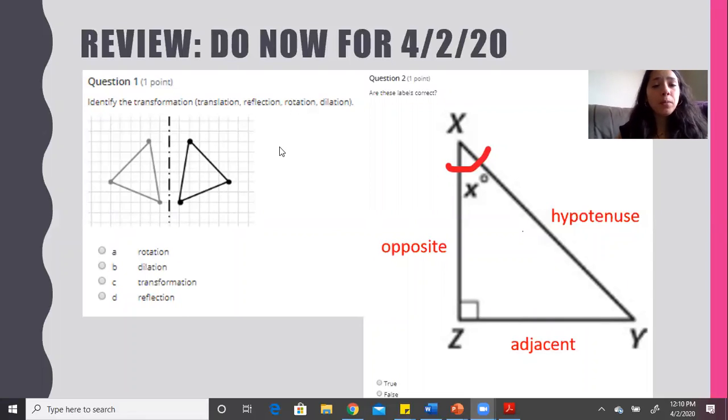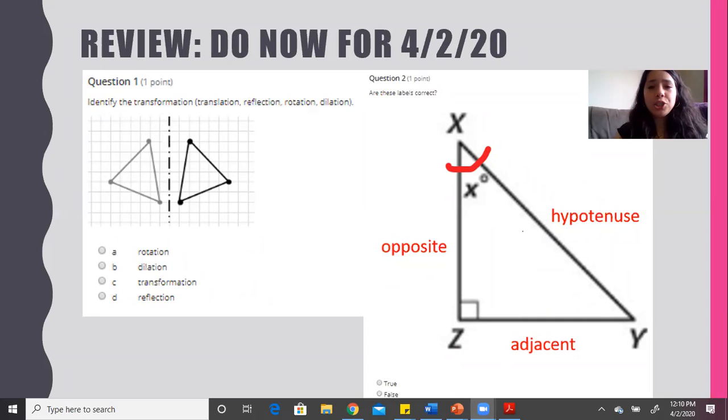So when we look at number 1, if you have a chance in the chat box, go ahead and type in what is going on in this figure. What transformation are we observing? Is it a rotation, a dilation, a translation, or a reflection?